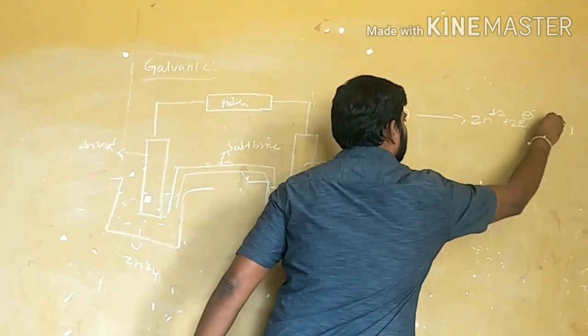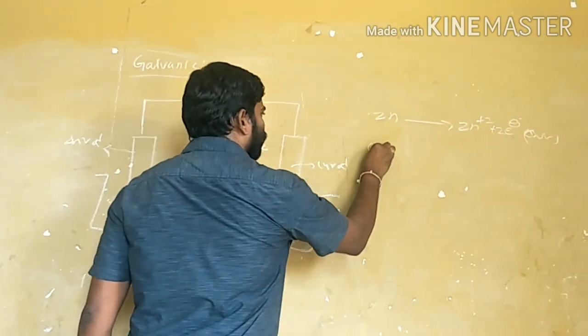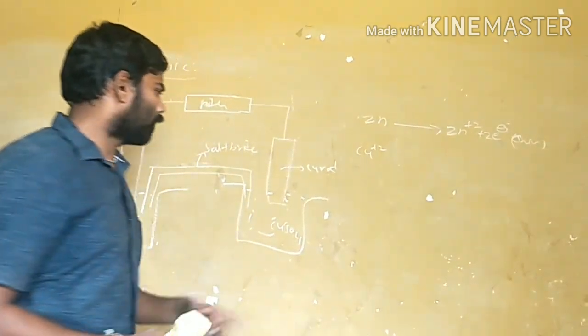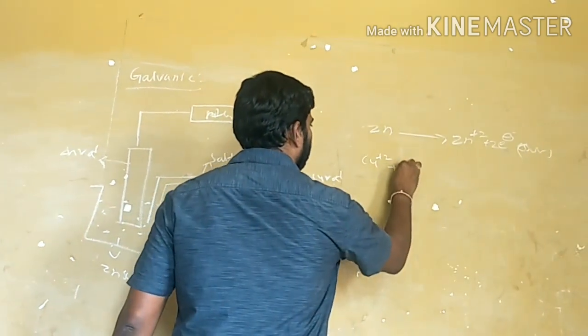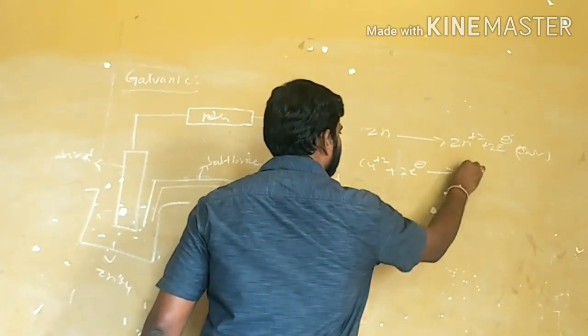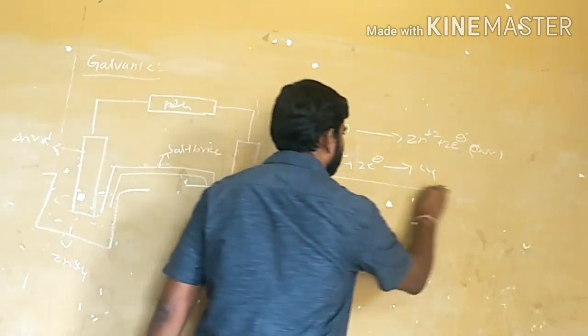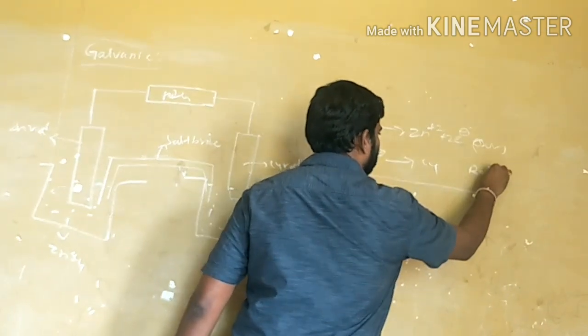This is oxidation. The right side, copper plus 2, is the cathode. At the cathode, reduction reaction is possible by gaining 2 electrons, producing copper. This is the reduction half cell reaction.